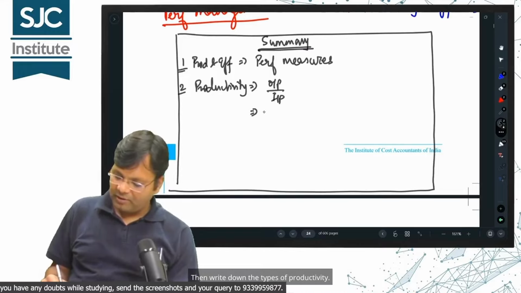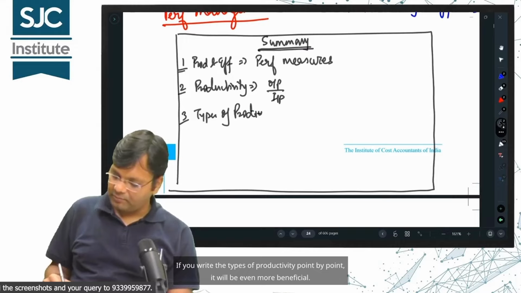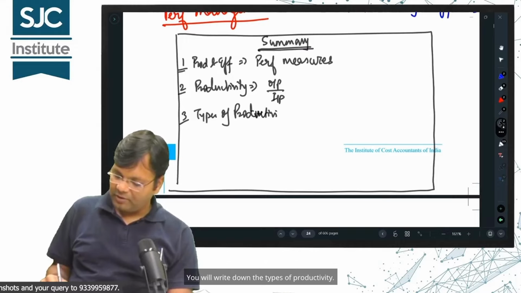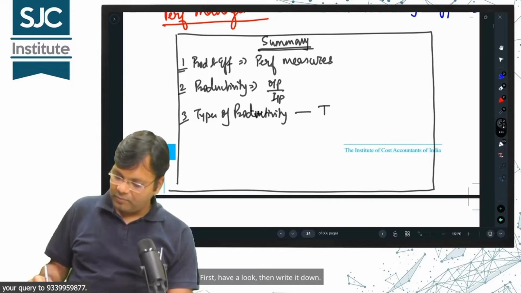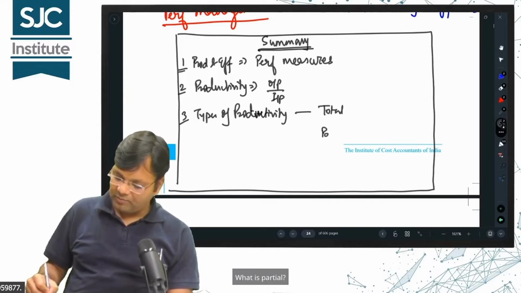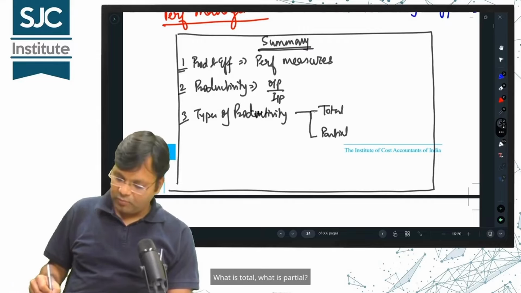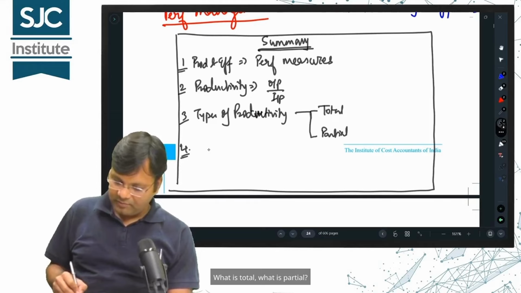Then write down the types of productivity. If you write the types of productivity point by point, it will be even more beneficial. First, have a look, then write it down. What is total? What is partial? Understood? What is total? What is partial?